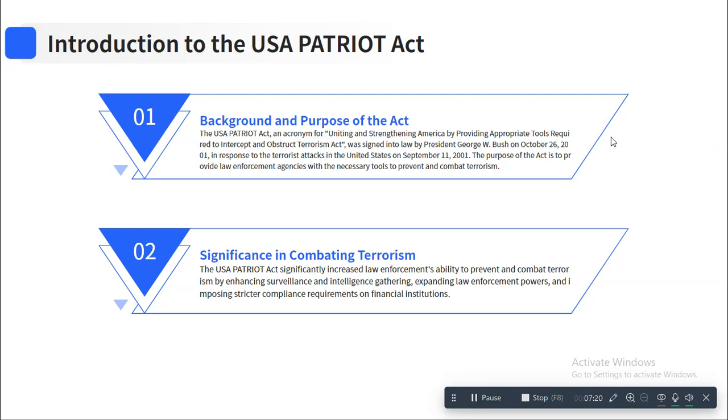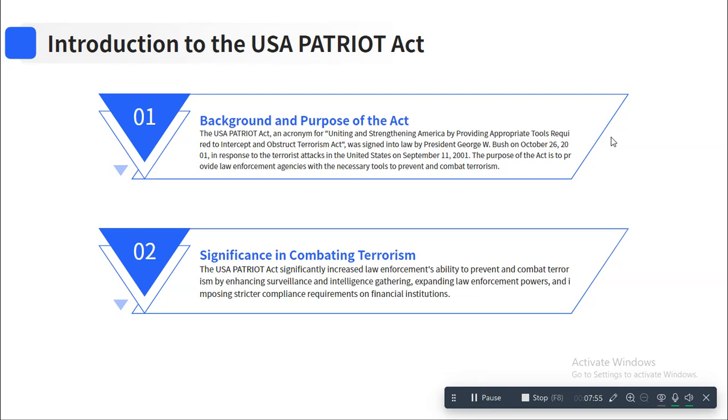This act gave US law enforcement agencies the necessary power to go ahead and combat terror related activities. So it could monitor compliance, impose stricter rules, do surveillance of these institutions, or take information from these financial institutions and then use it to fight terror activities.